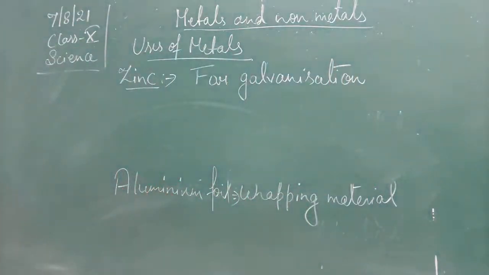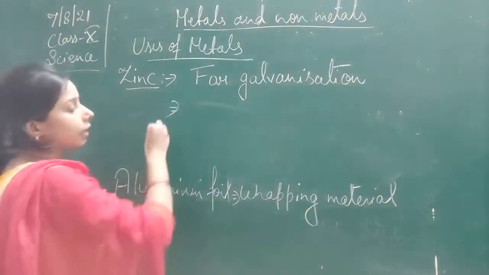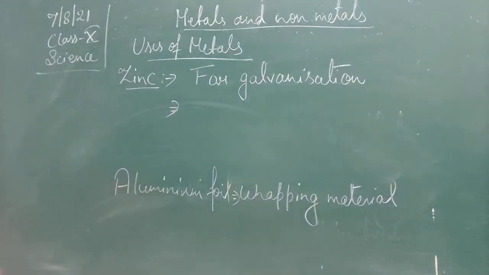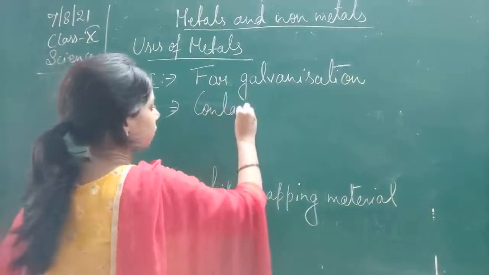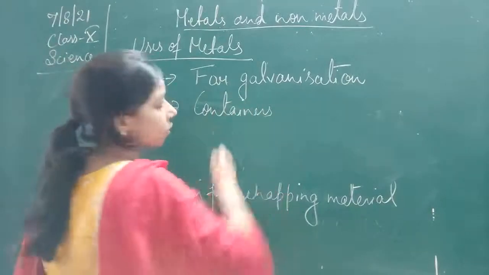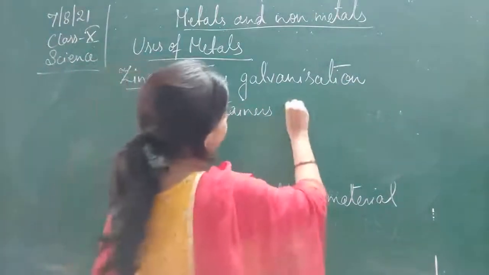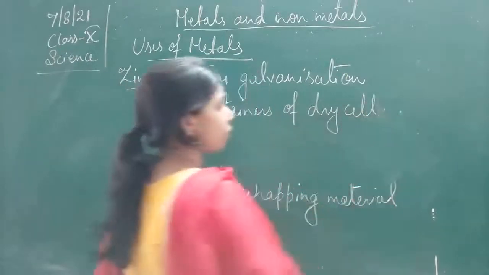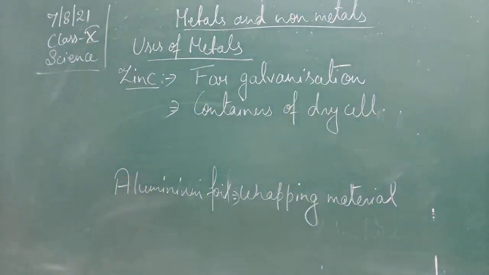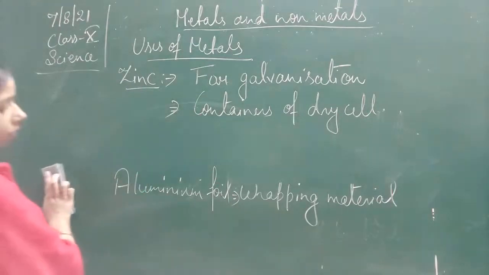And the second one is used as a container for dry cells.